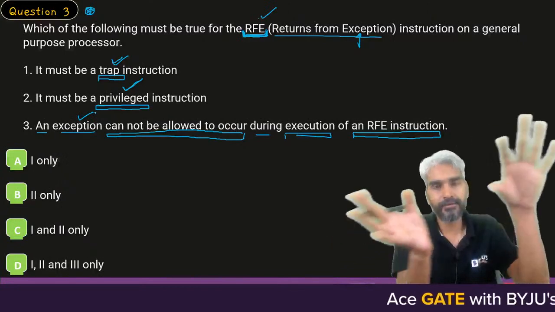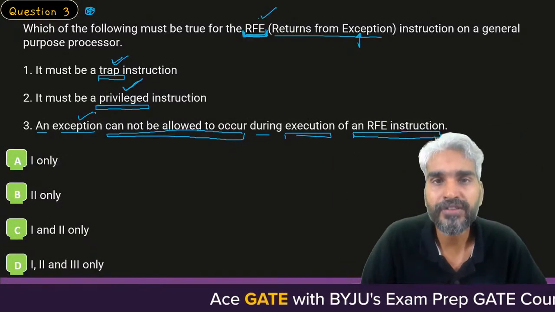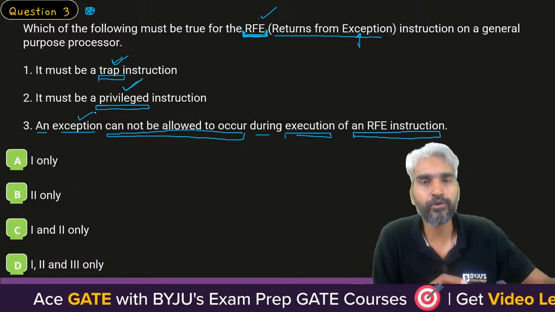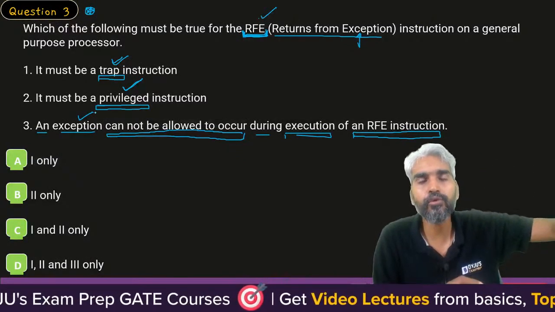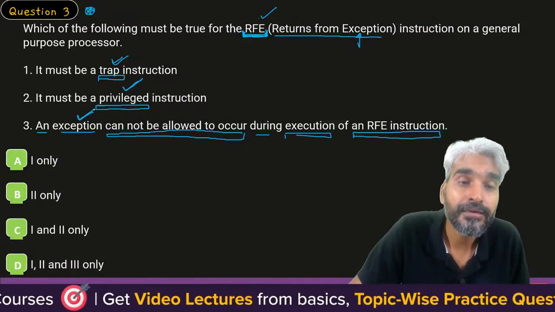Once you are done with the complete execution of that particular interrupt, then only you will go into the user mode. When you are in the user mode, then only a new interrupt will arrive, that is, a new exception may arrive.